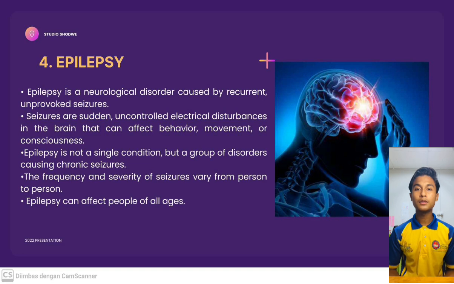It is important to note that epilepsy is not a single condition, but rather a group of disorders that cause chronic seizures. The frequency and severity of these seizures can vary from person to person. Some individuals rarely experience seizures, while others may experience them more frequently and with greater intensity.